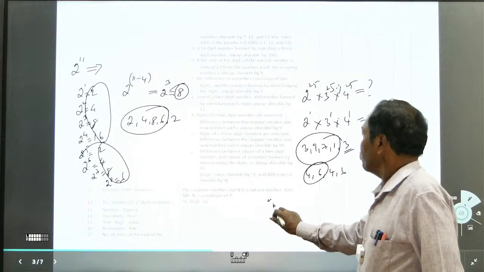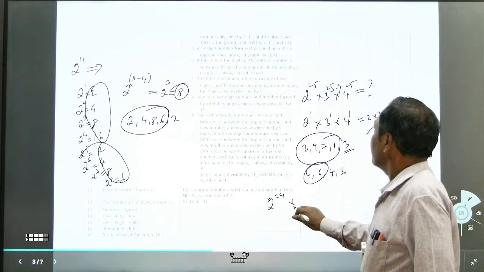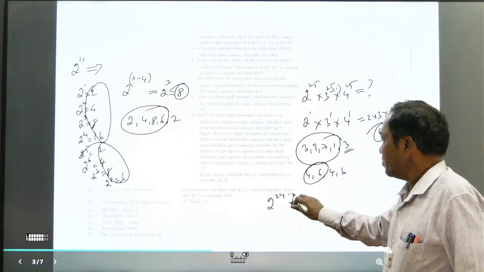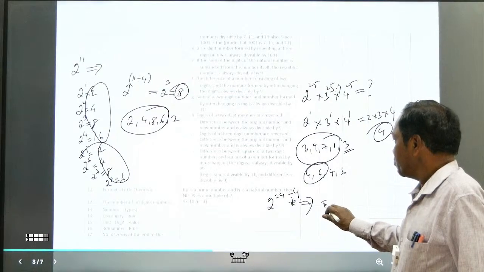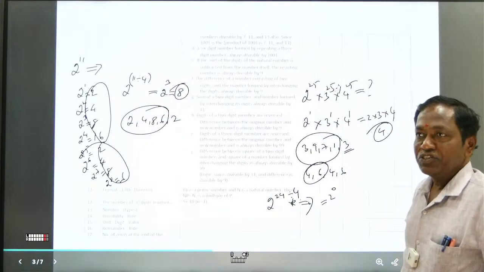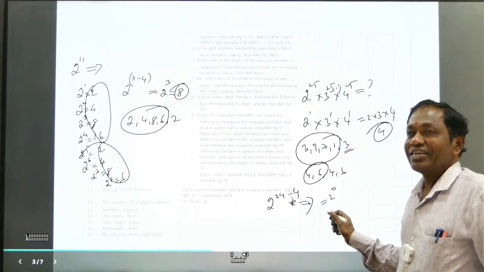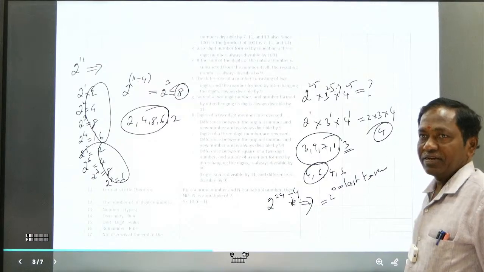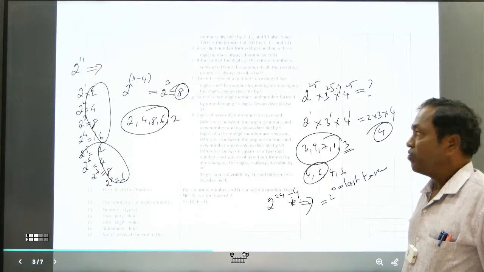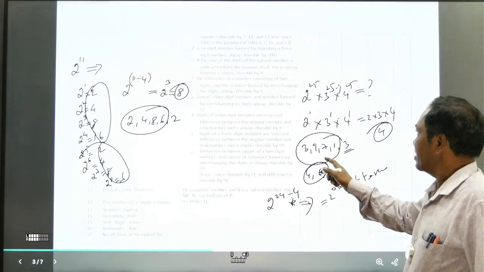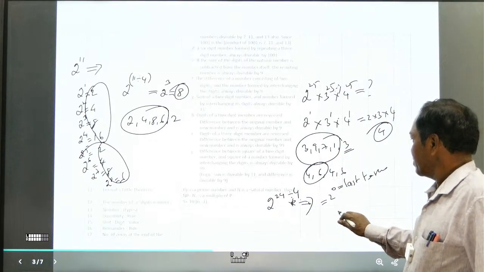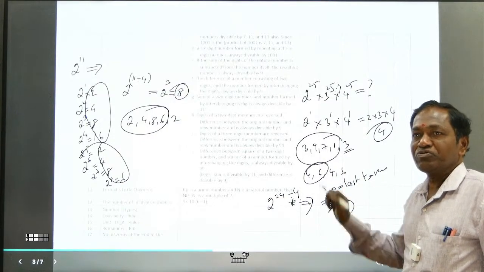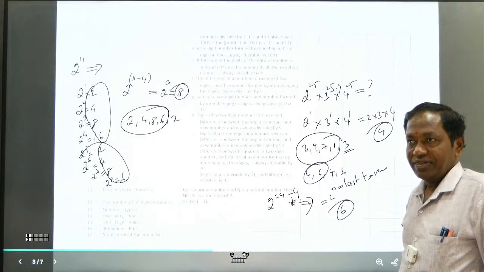See, for example, what is the unit digit in 2 to the power of 24? Here 24 is divisible by 4, so that becomes 2 to the power of 0. 0 does not actually mean 1; that is the last term of the cycle, the fourth term of the cycle. What is the fourth term of the cycle? 6. So 6 is the real answer. But you cannot treat it like algebra, where 2 to the power of 0 means 1.